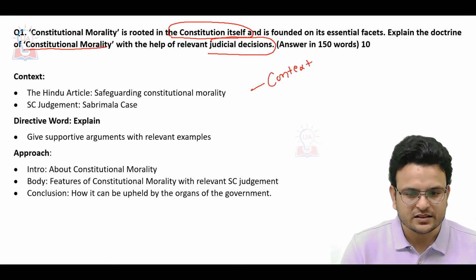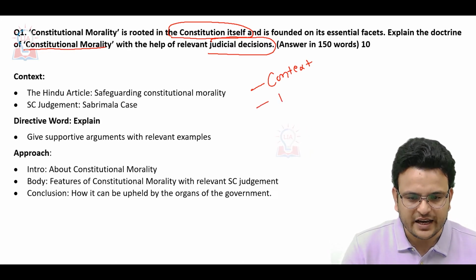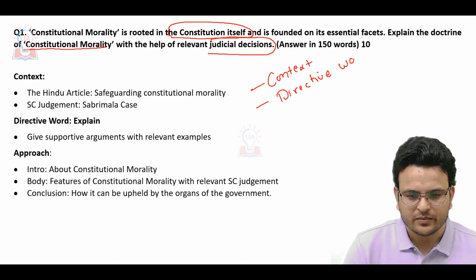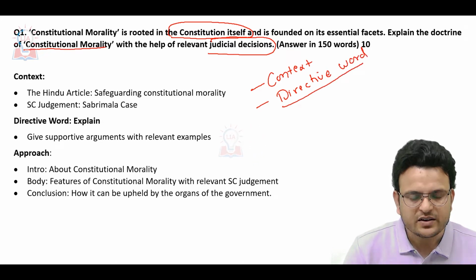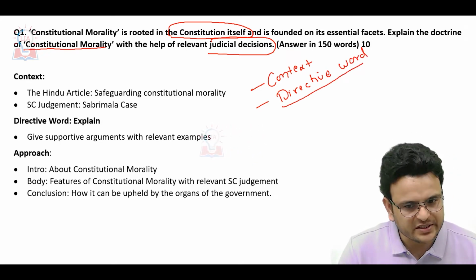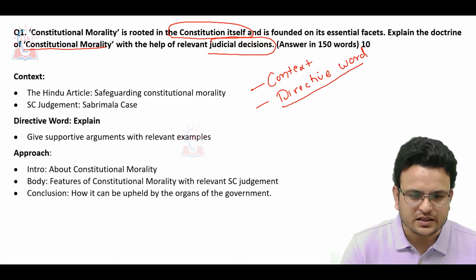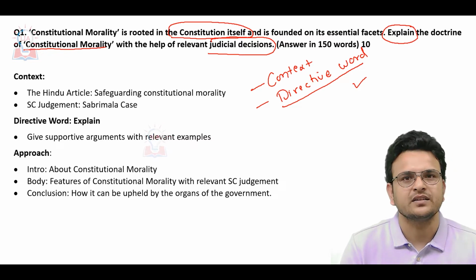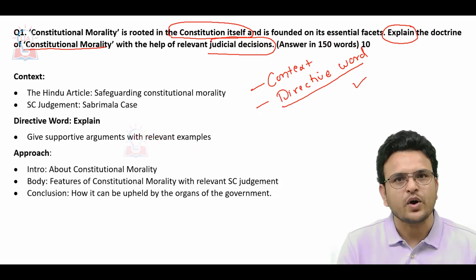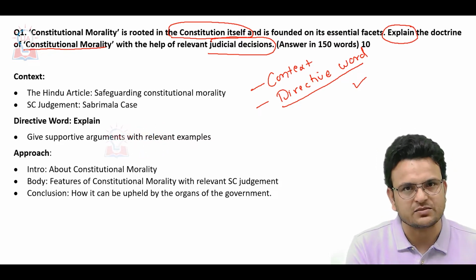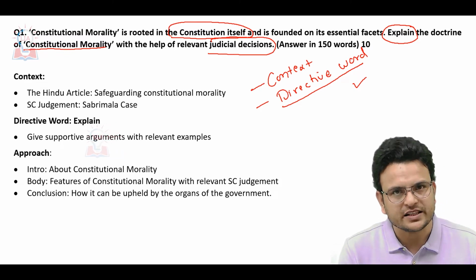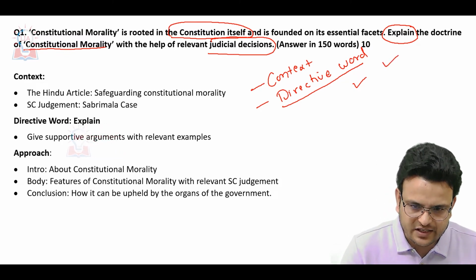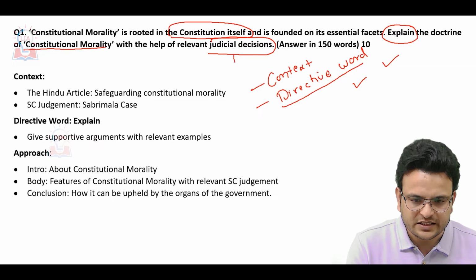Second, you have to see the directive words, because whatever you know, you should not write everything. You have to write as per the directive words. Here the directive word is explain. It means you have to explain the statement with relevant examples and judicial decisions.